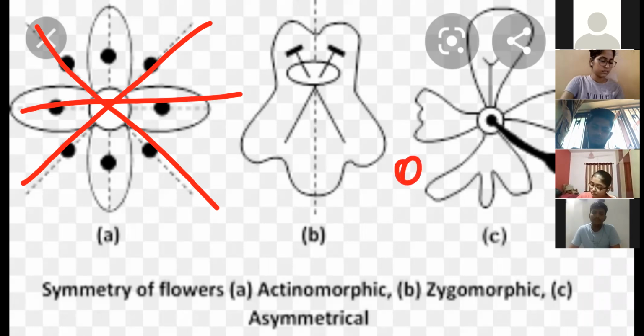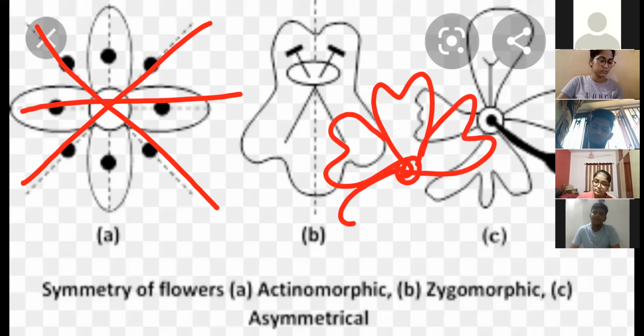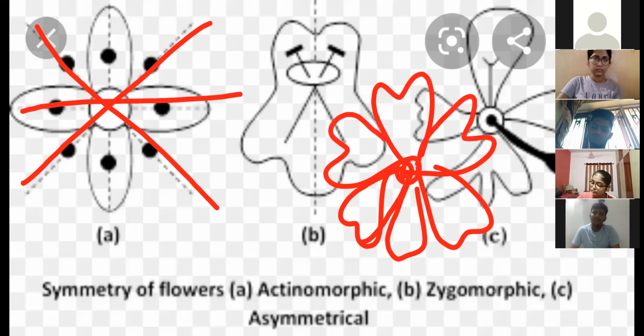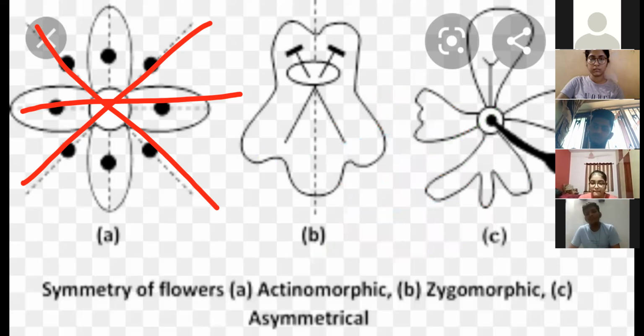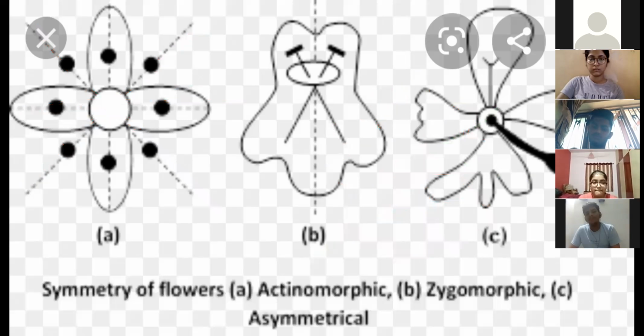See, in this flower there are 1, 2, 3, 4, 5, 6 equal-sized petals. If I make a cut over here, we get 2 equal halves. By any plane of axis, when we cut, it divides into 2 equal halves.